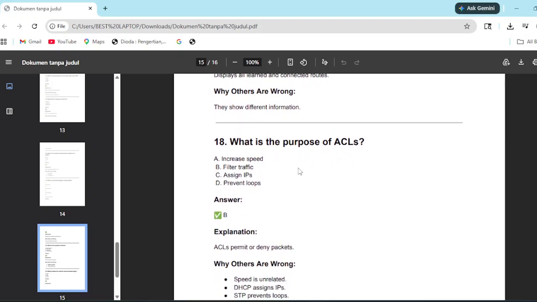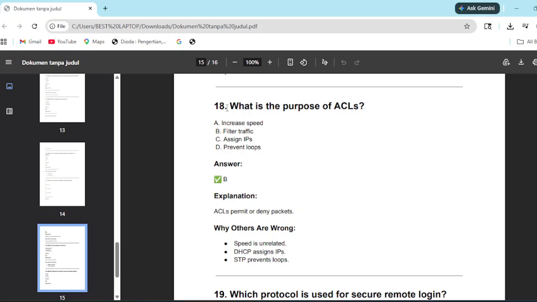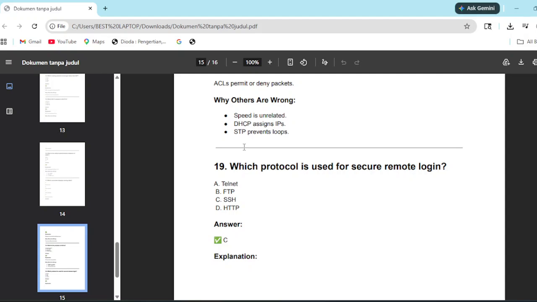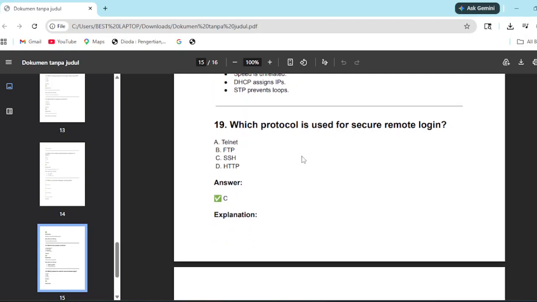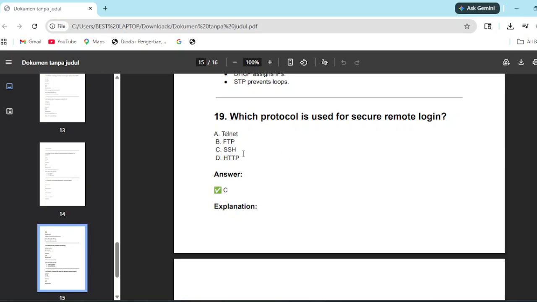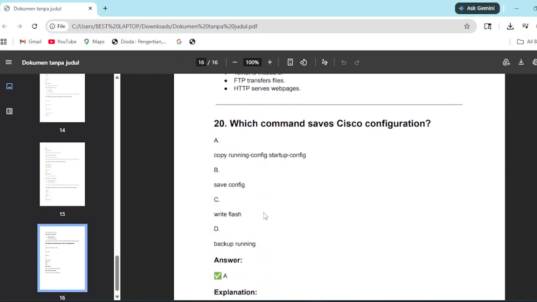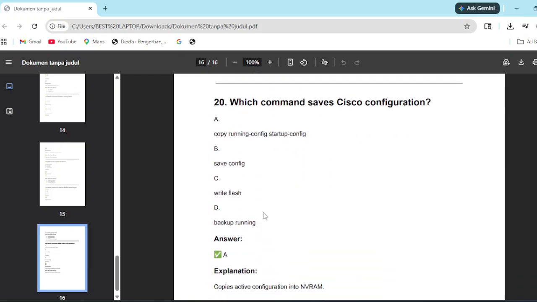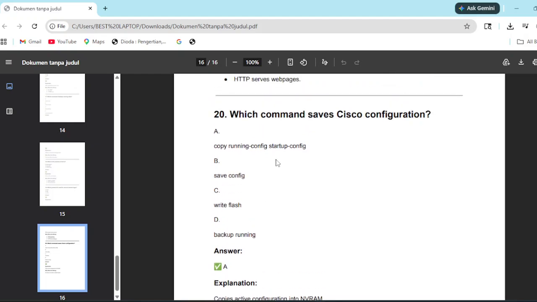What is the purpose of an ACL? It was to filter traffic. I'm not going to talk about the rest: increasing speed is a whole different thing, assigning IP, no, and preventing loops is STP. Which protocol is used for secure remote login? SSH. It used to be Telnet, but Telnet is like SSH but worse because it has no security. FTP is for files. HTTP is worse than HTTPS, and is used for websites anyway. Oh, next one, and the last one.